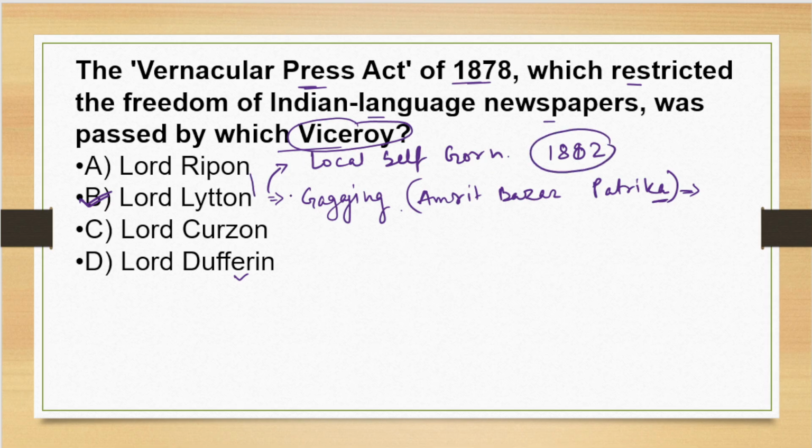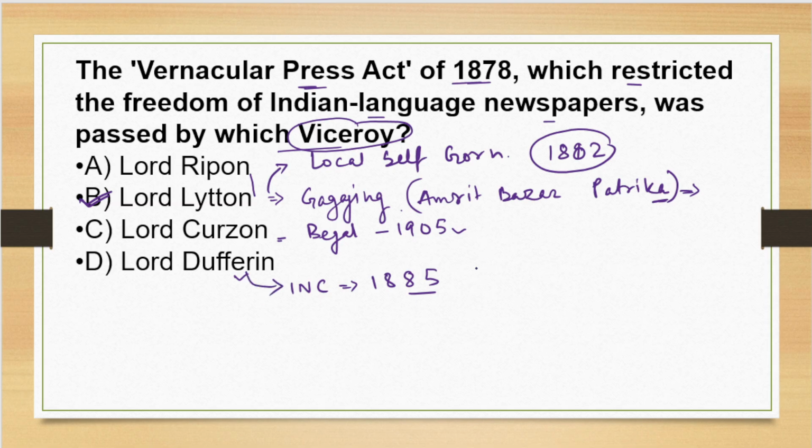Now, Lord Curzon was known for the Bengal partition, which occurred in 1905. Remember, Lord Dufferin, the Indian National Congress was formed in 1885, during the tenure of Dufferin, right?